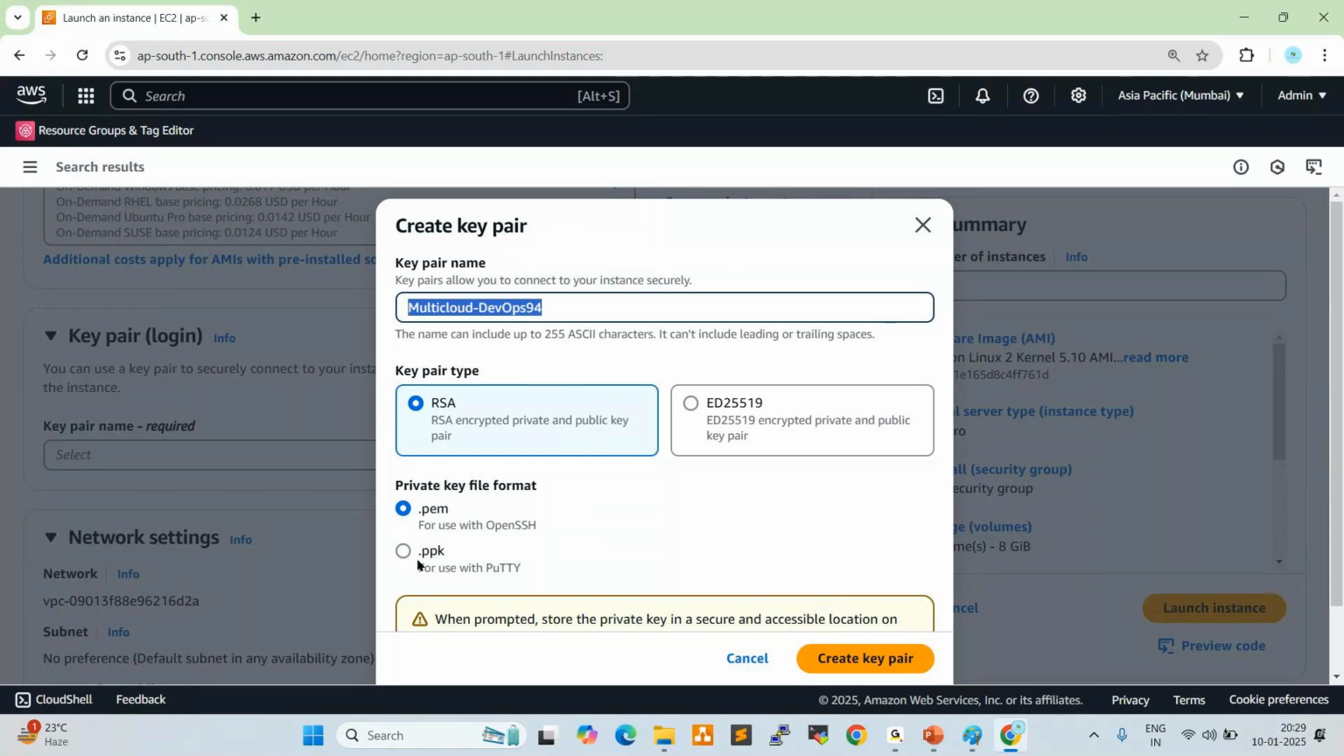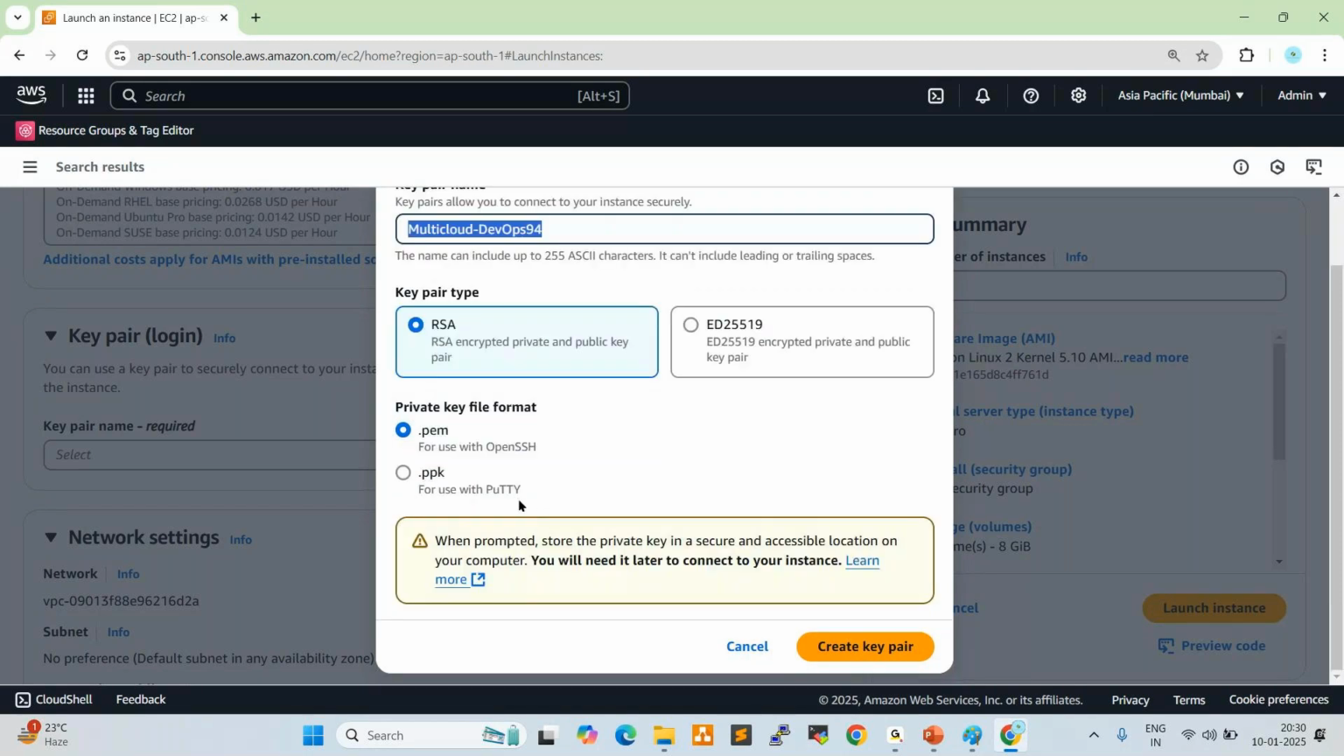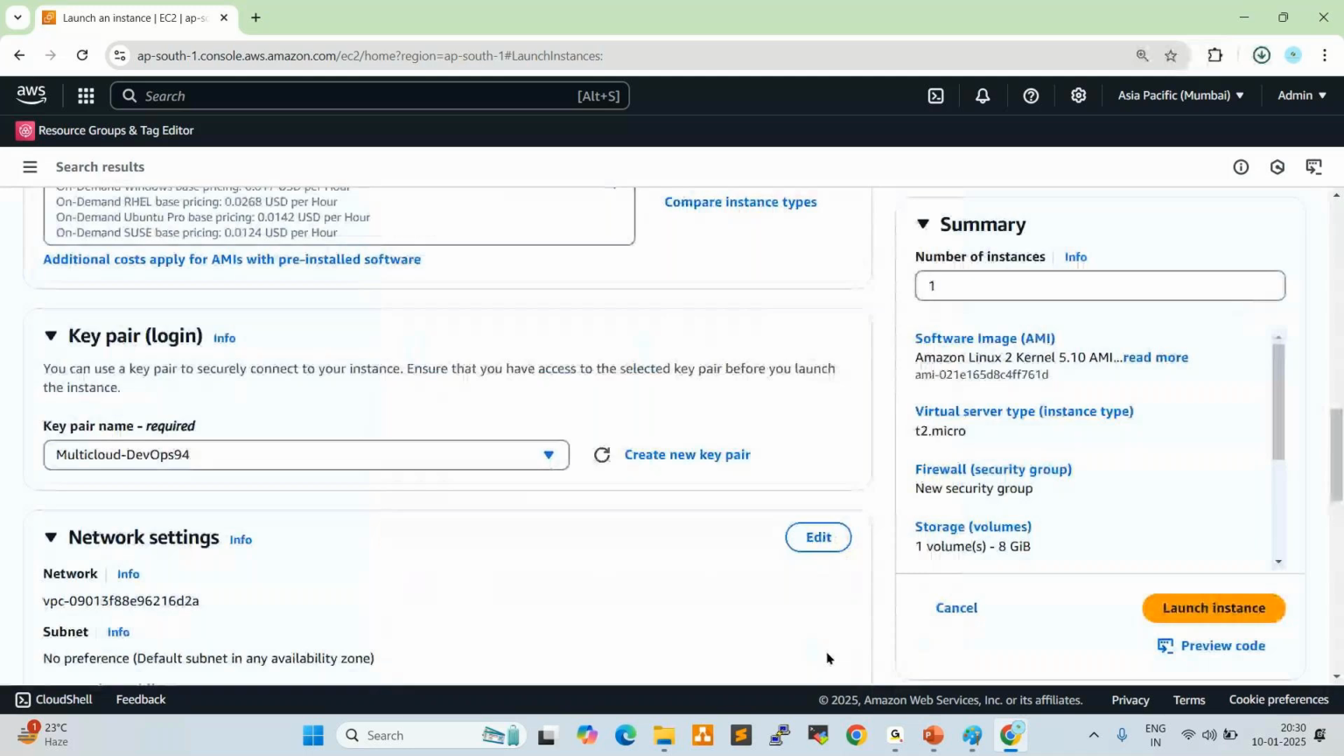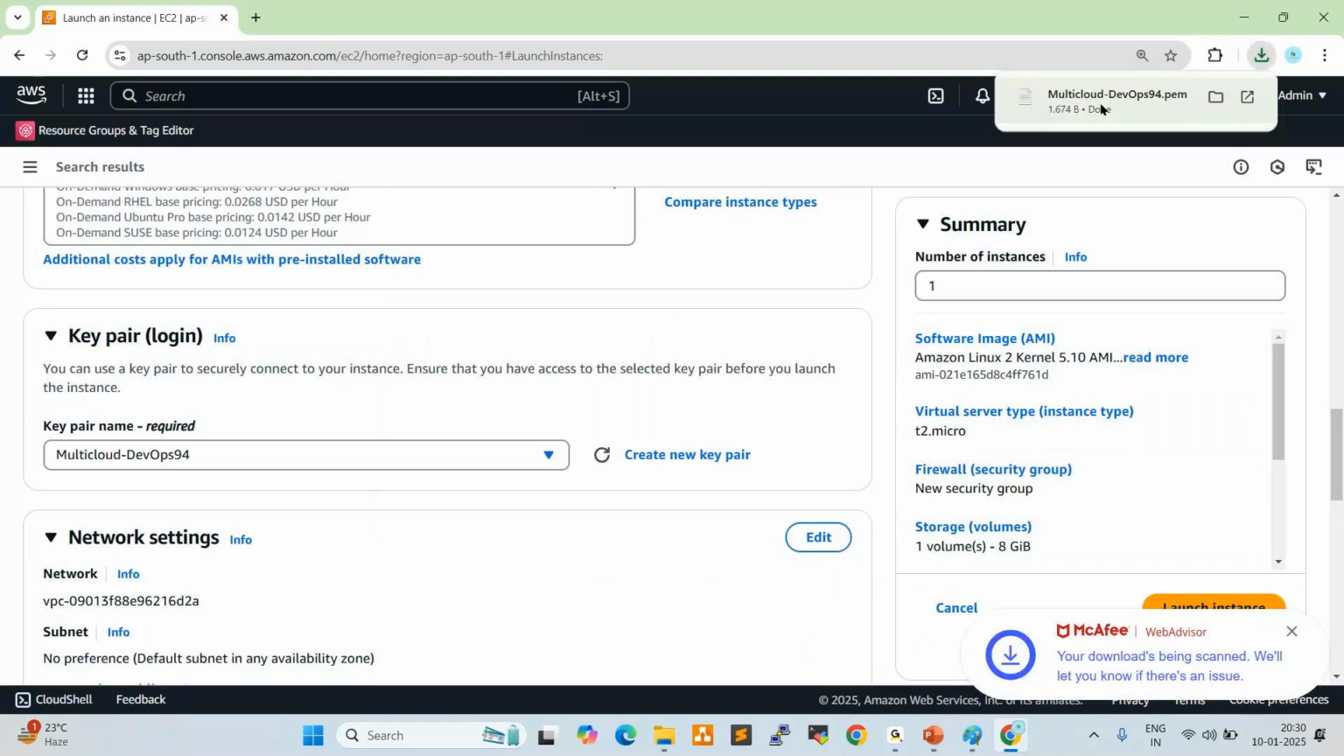So first we can select PEM only. PEM full form is privacy enhanced mail. Select this. Now scroll down here. Click on create key pair. Once you click on create key pair, one key pair will be downloaded. See here, now the key pair is downloaded. This is the .pem key pair.